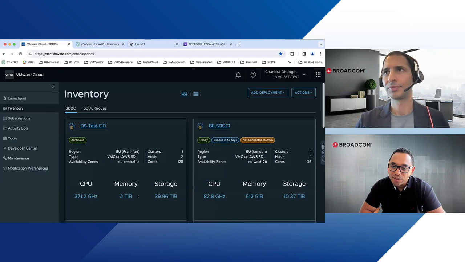Sure. Okay, I can see that you're already logged onto our VMware Cloud console, and it looks like there are a lot of SDDCs here already. So show us the SDDC that we're going to be using and run through what we're going to be doing here. Sure, Satya. I have already accessed the VMware Cloud on AWS console.